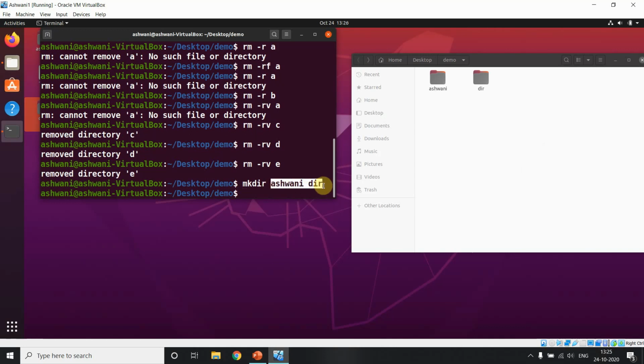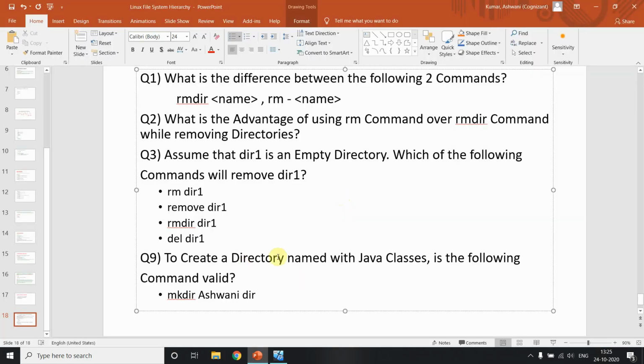My intention is to make one directory named Ashwini dir, not these two directories. My requirement is to make one directory of my name. So I hope you got what the question is saying: to create a directory with the name Java classes, or anything like that.